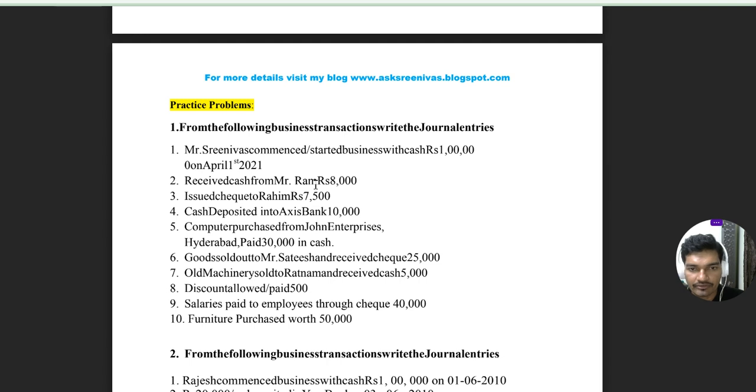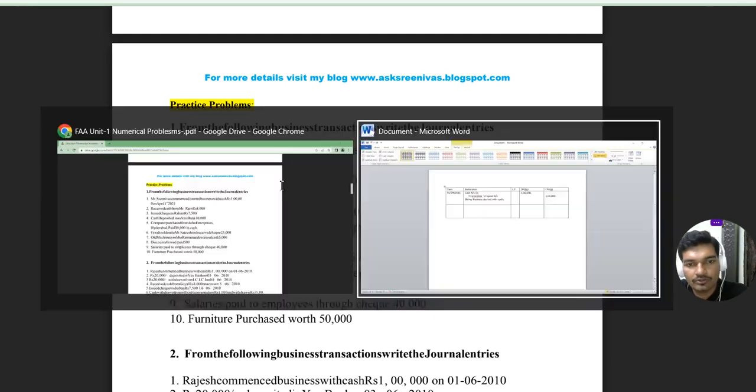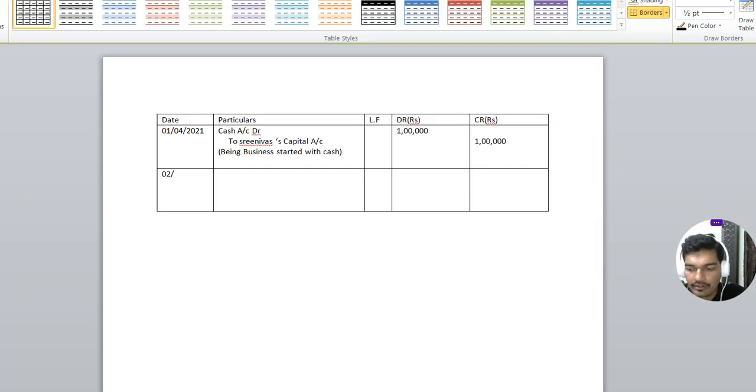So the giver is always shown on the credit side. What comes into the business? Cash comes into the business. Mr. Ram is a customer. Earlier we might have sold goods to Ram on credit basis. Now we are receiving cash from Ram. This happened on 2nd April 2021. Again cash comes into the business, so cash account debit to